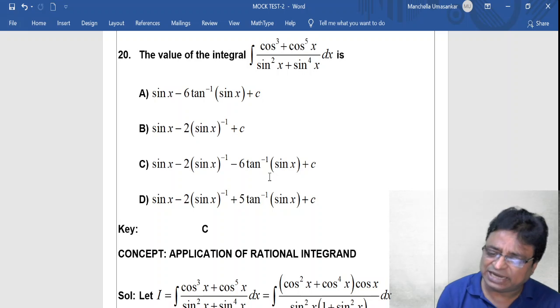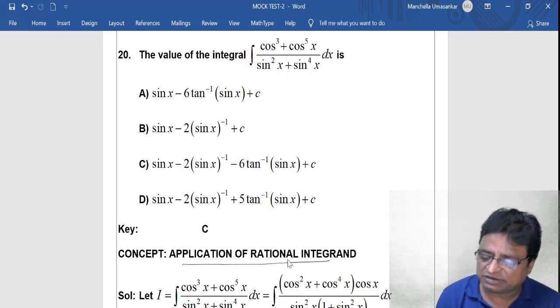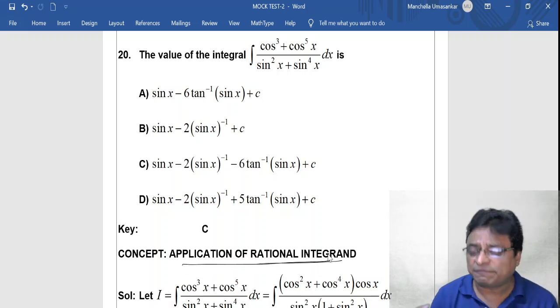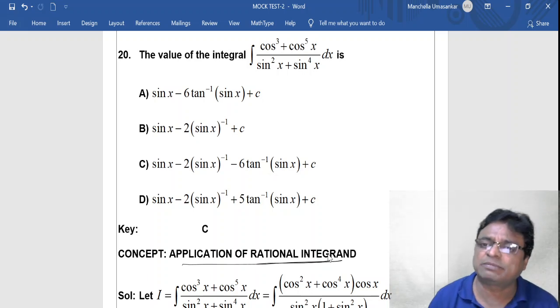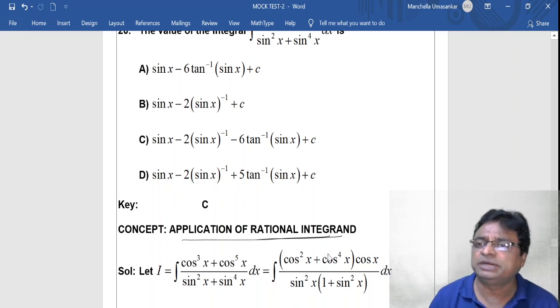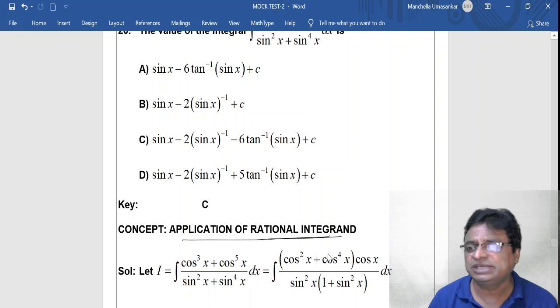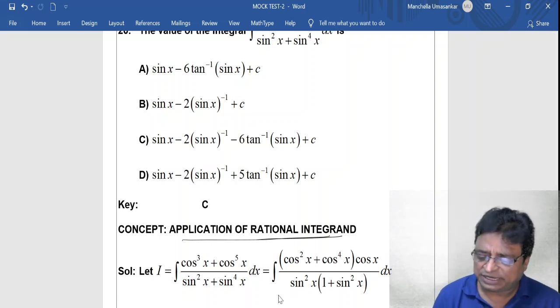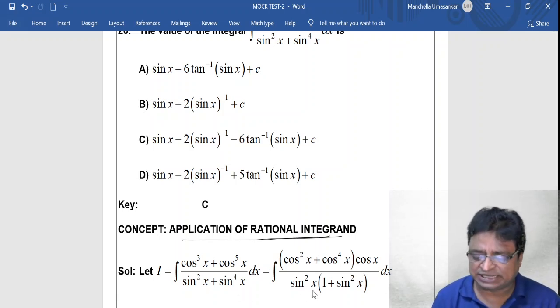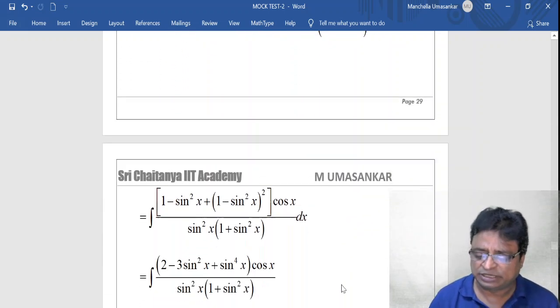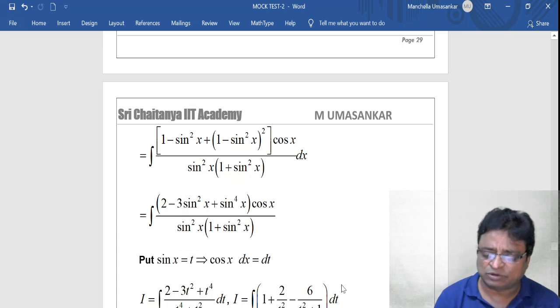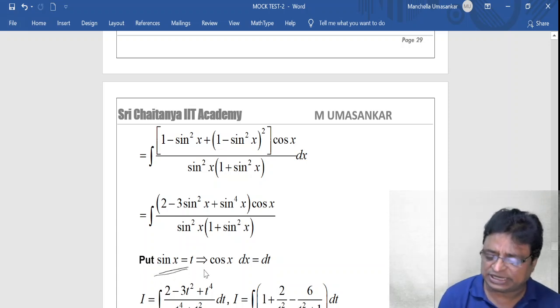And coming to the 20th problem, though it appears to be integration of trigonometric functions, what I am doing is again an application of rational integrand only. Why? After taking the suitable term of trigonometry into substitution, it converts into a rational function. See what I am doing: take sin square x as common, and cos square x, cos x as common from the numerator, then put sin x is equal to t, and the entire problem is like this.